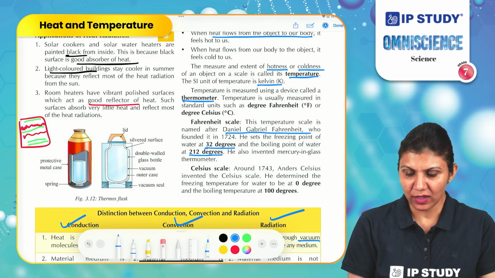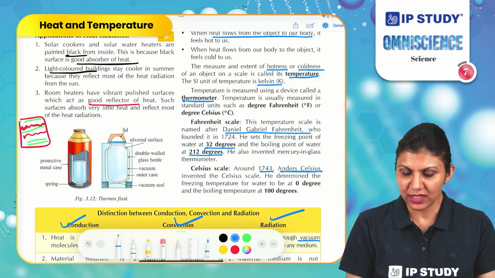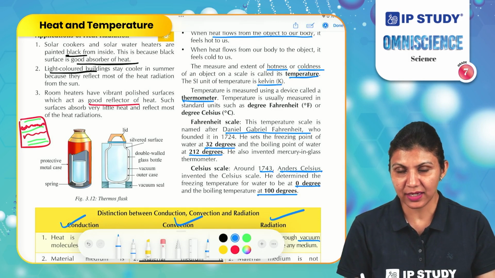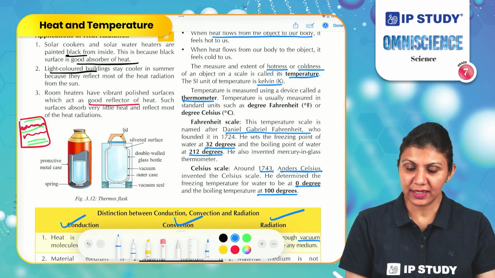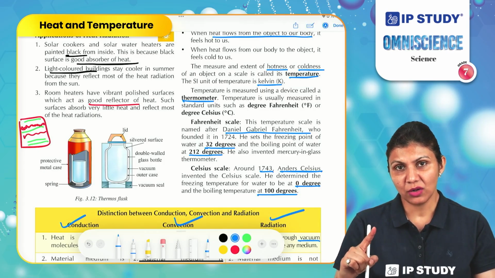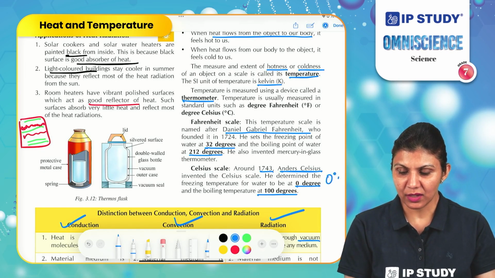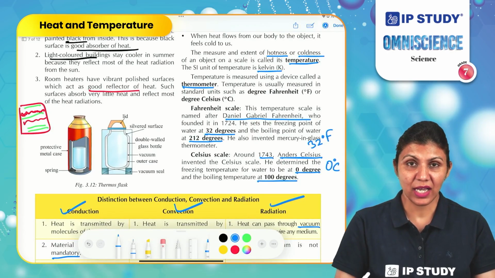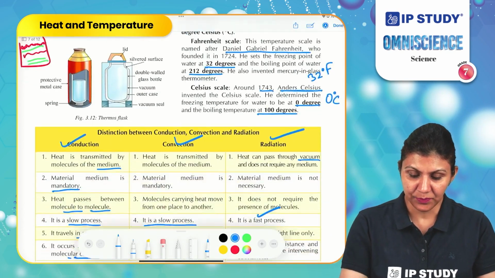What is the Celsius scale? Around 1743, Anders Celsius invented the Celsius scale. He determined the freezing temperature of water to be 0 degrees Celsius and the boiling temperature to be 100 degrees Celsius. So what is the difference between the Fahrenheit and Celsius scales here? The temperature at which water starts freezing is 0 degrees on the Celsius scale, but 32 degrees on the Fahrenheit scale. In grade 6, we have already studied the conversion between Celsius and Fahrenheit scales.